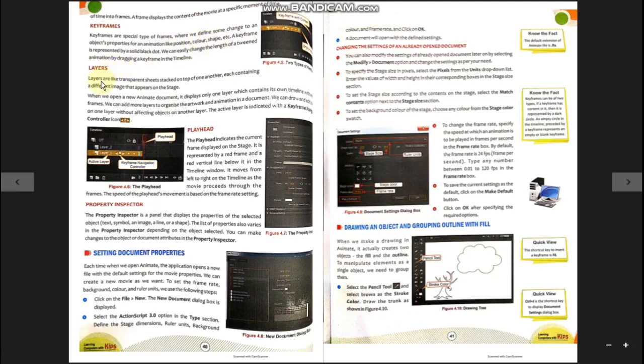Layers. Layers are like transparent sheets stacked on top of one another, each containing a different image that appears on the stage. Yes, when you become a professional animator, then you will create your animations in different layers. Layers are what? Suppose just imagine a scene of a sunset. There are mountains, some trees are there, a sun is there which is setting down.